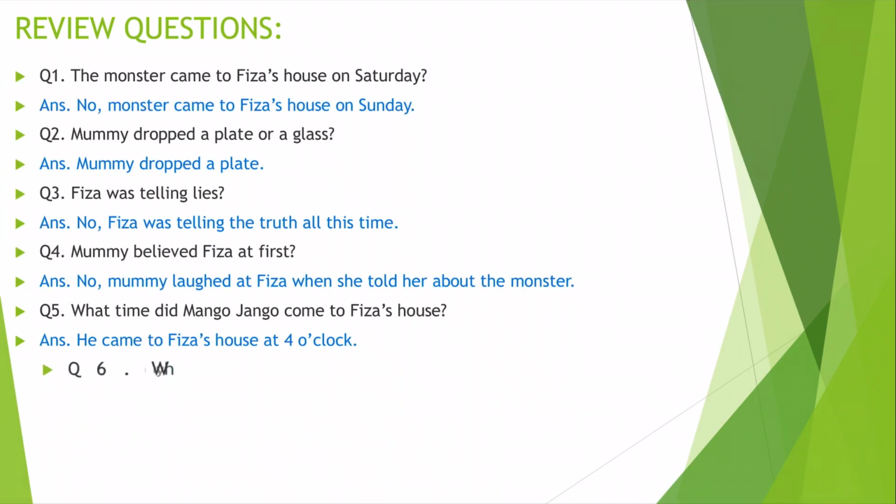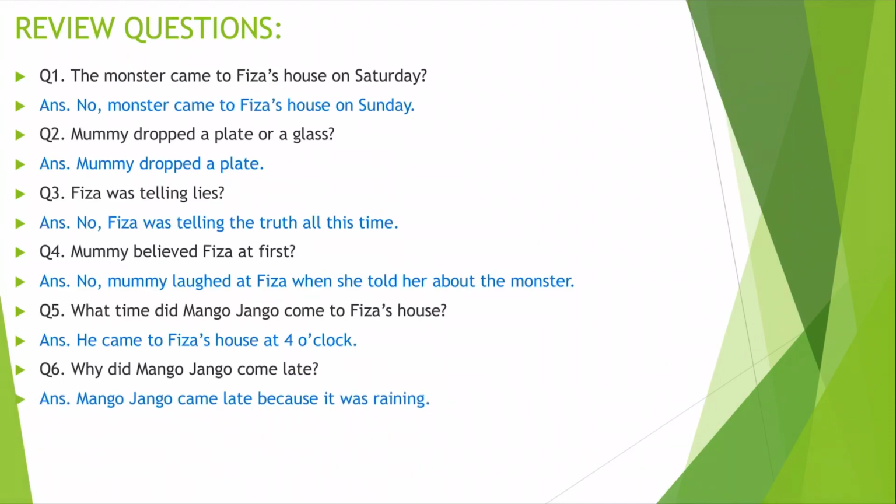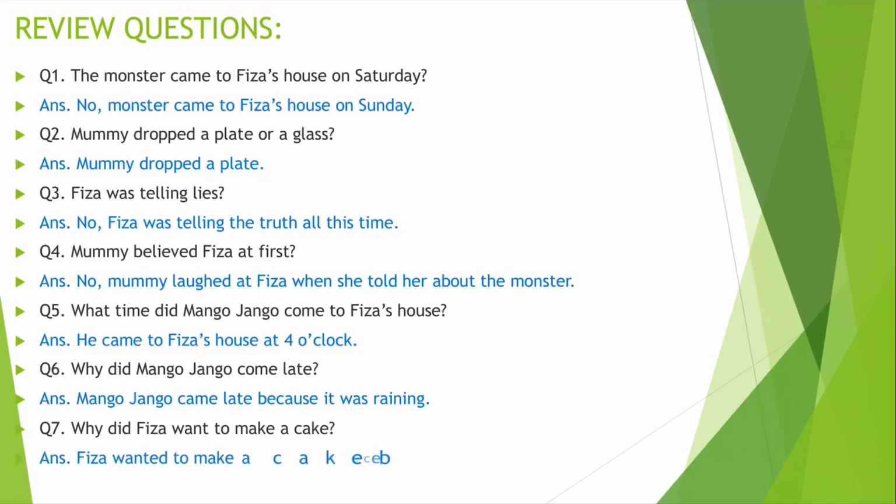Question number 6. Why did Mango Django come late? Do you remember why Mango Django came late? Yes, excellent. Mango Django came late because it was raining. Last question. Why did Fizza want to make a cake? Fizza wanted to make a cake because Mango Django was coming to her home.